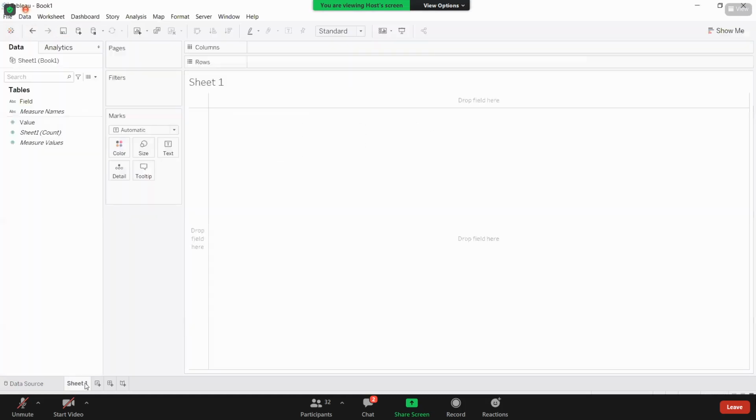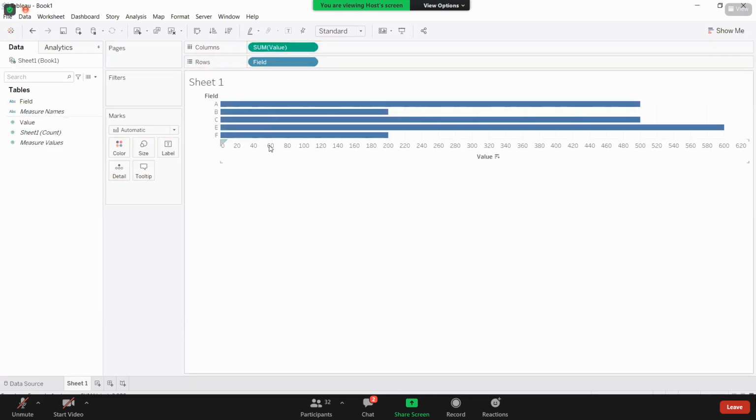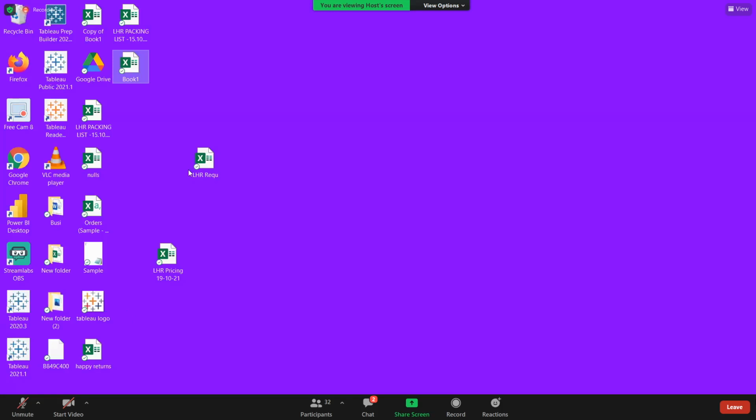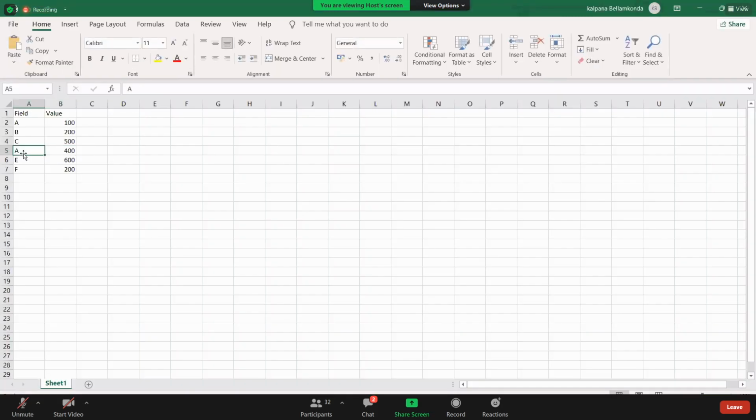Okay, now let me go to the sheet here. Now I'm building the view here. Now where is my data source? Here is my data source, the first one. Now I'm modifying some data here. In place of this, I'm taking D. Next I'm adding G, and I'm adding 150. Insertion and updation is happening, so don't worry about deletion.